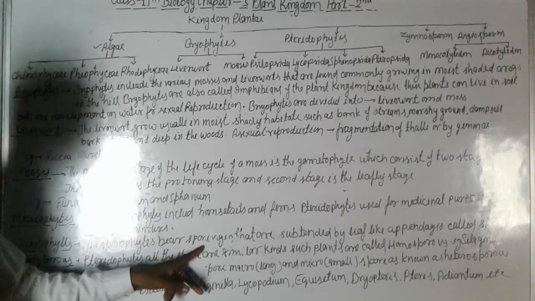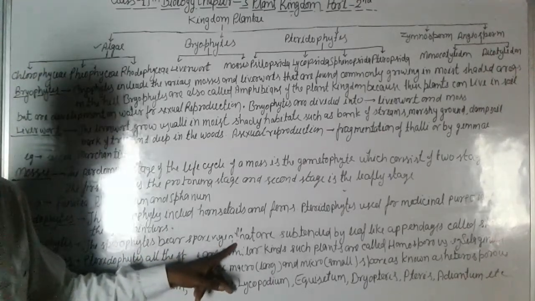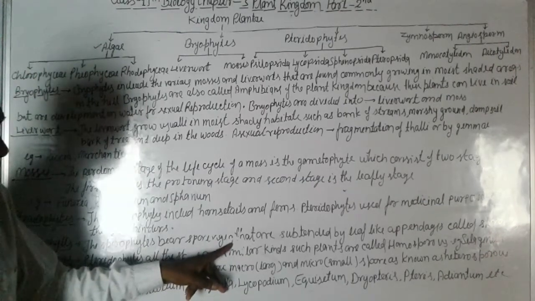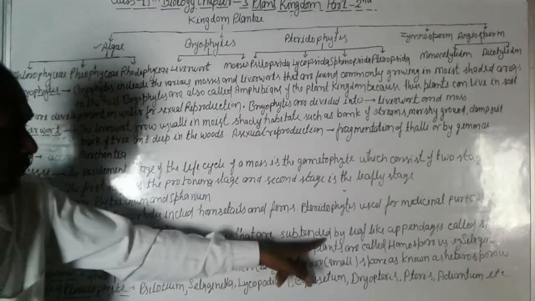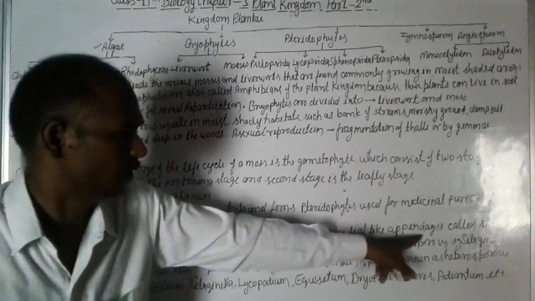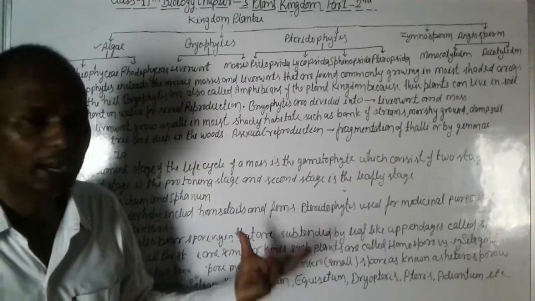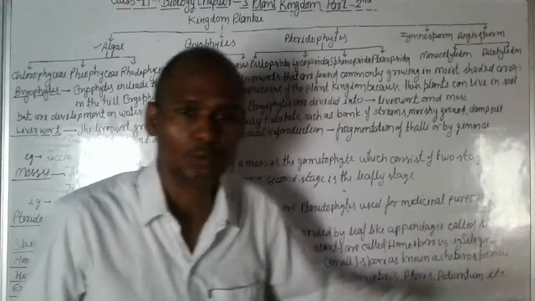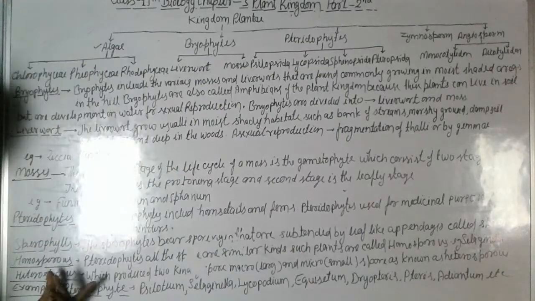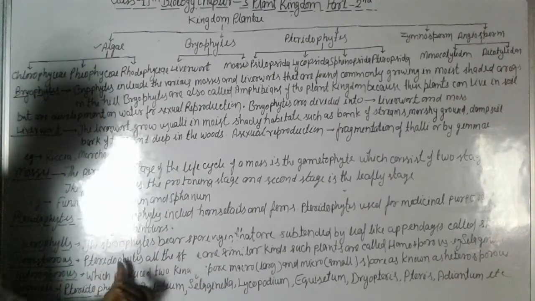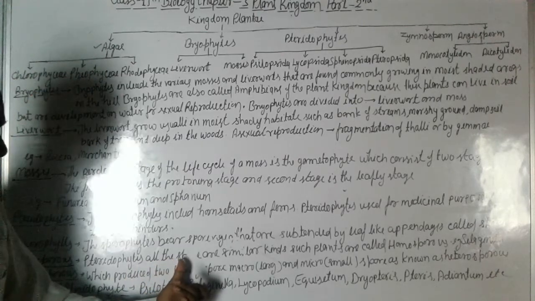Sporophyte bearing sporangia that are subtended by a leaf-like appendage called sporophyll.